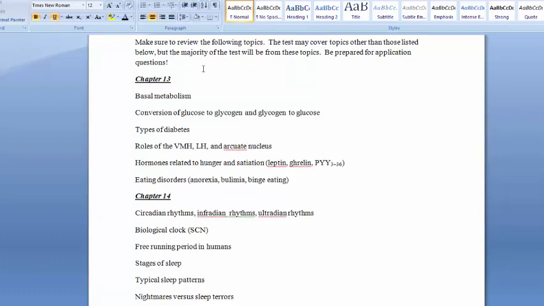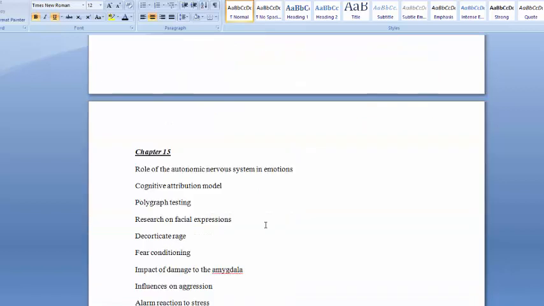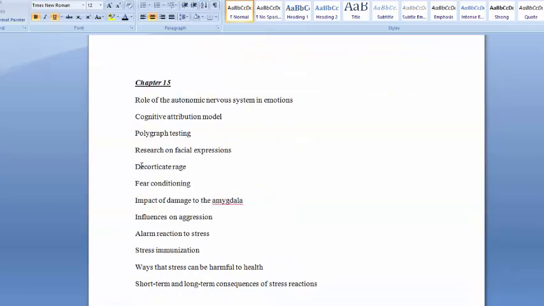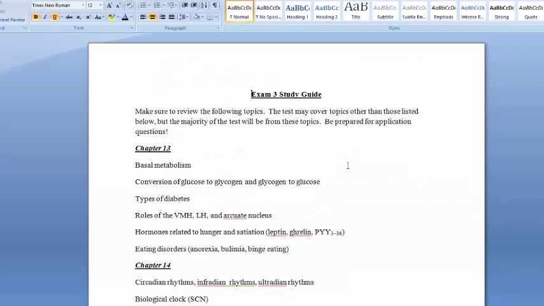Exam 3 is going to cover the second half of Chapter 13 on eating behaviors, Chapter 14 on sleep, and then Chapter 15 on emotions, aggression, and stress. The exam will be in Canvas when it's time for you to take it, and there'll be a link to that. If you go to modules and you have material for Exam 3, you'll see that link there. That's also where you need to go to do activities. You'll see the activity assignments there as well.